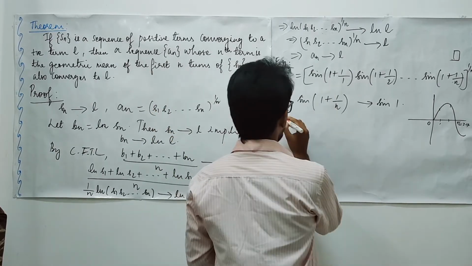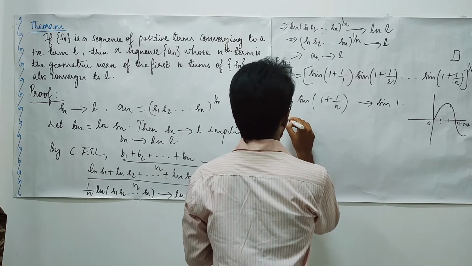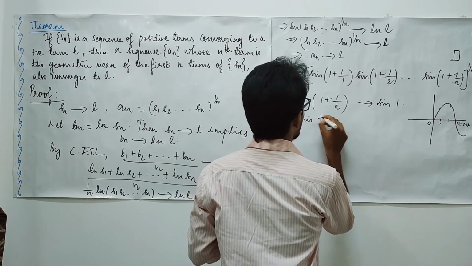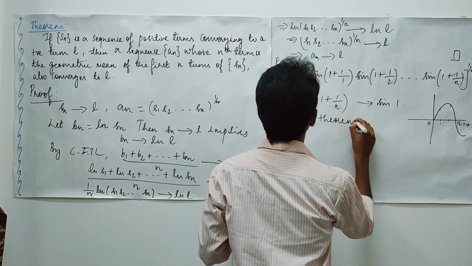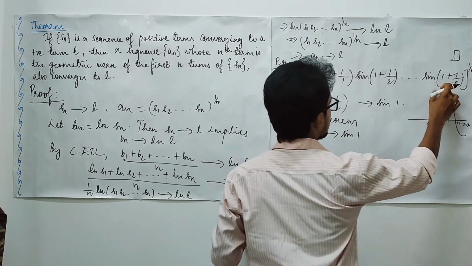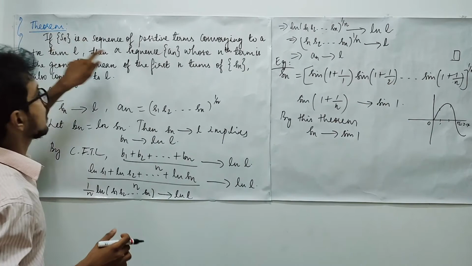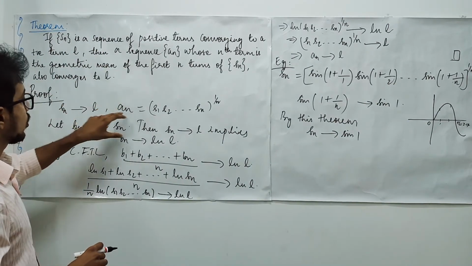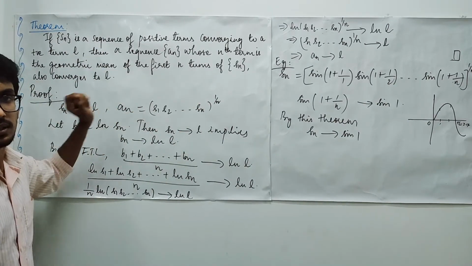So applying that theorem, what can we say? Sn also converges to sin 1 as the nth term. Here the base sequence converges to L, so your An converges to L. This is what the theorem tells you.